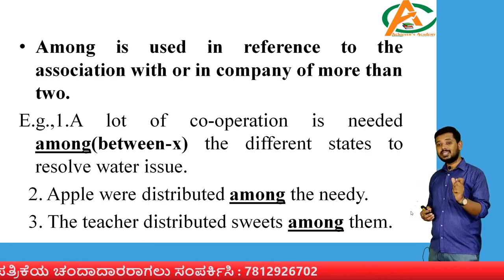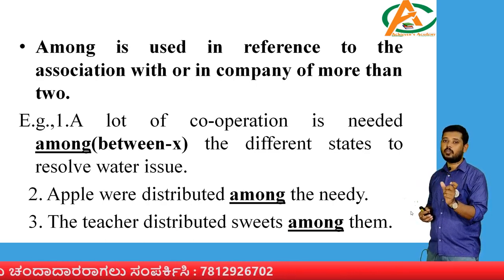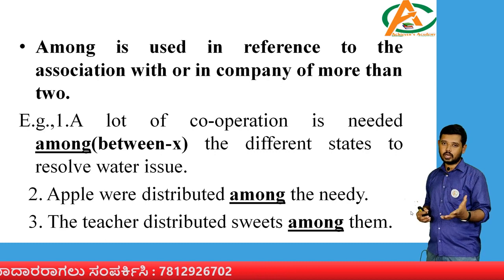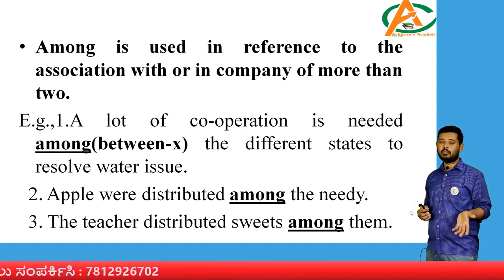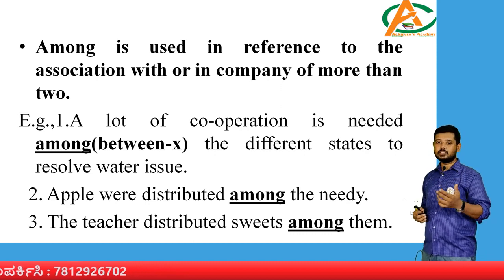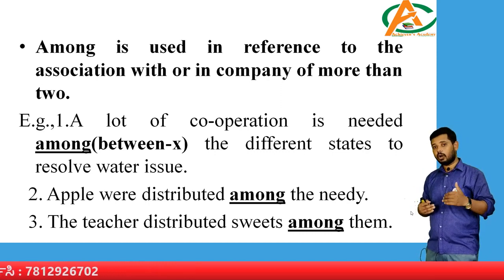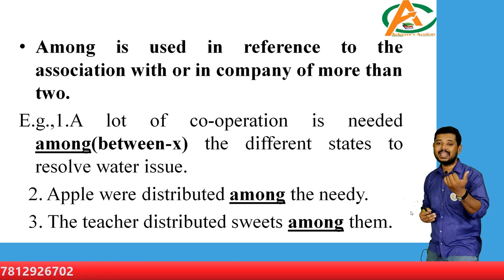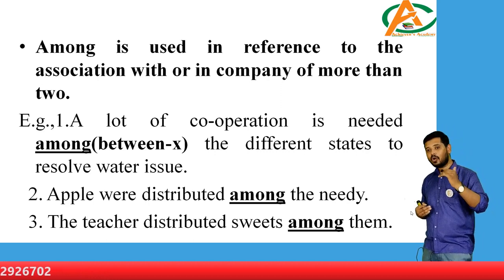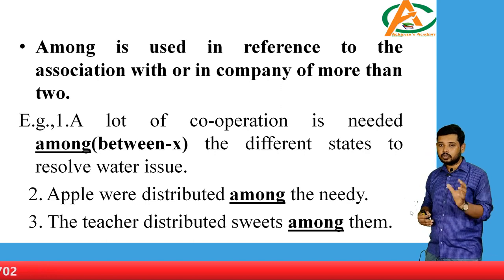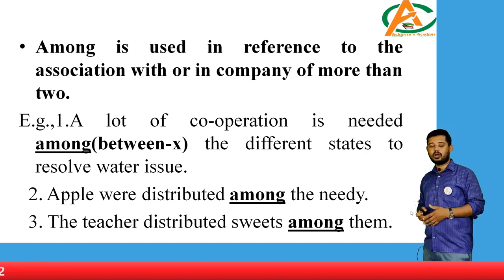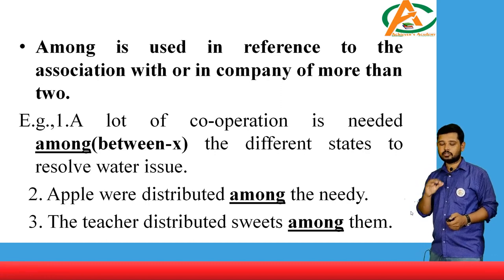Next, the teacher distributed sweets among them. When you take a class, definitely you have more than 2 or 3 students there. The teacher is distributing the sweets among whom? Among the students. That's right. So the teacher distributed sweets among them. Multiple participants are there, and during these times we use the word among. Students, I hope the examples are clear.